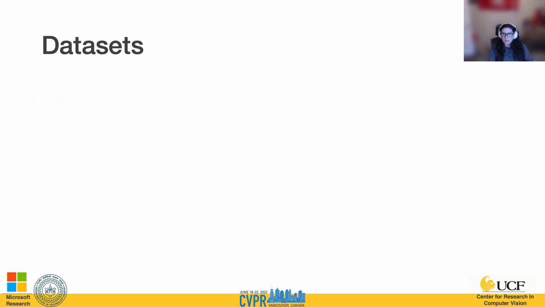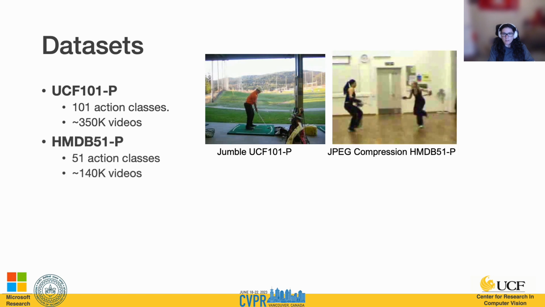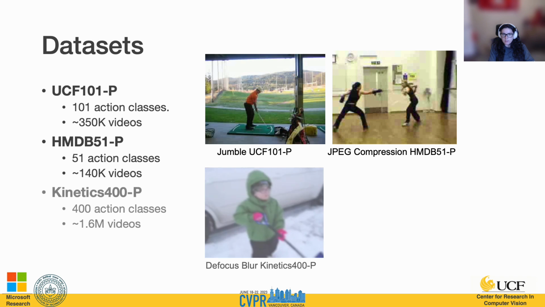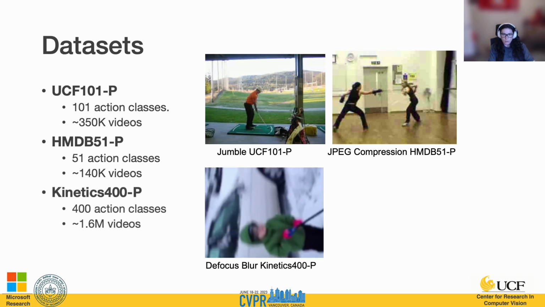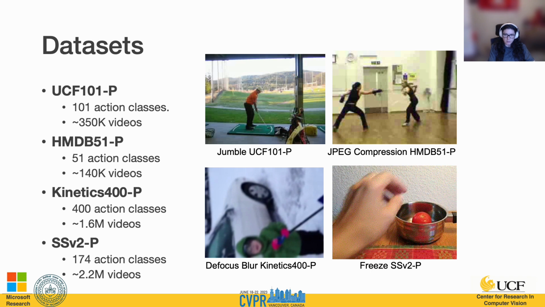For the perturbed datasets, we use 4 benchmark datasets that are very commonly used in action recognition. The first we have is UCF 101, which has 101 action classes. Then we have HMDB 51, which uses 51 action classes. We have Kinetics 400 with 400 action classes. And we have Something-Something version 2 that has 174 action classes.